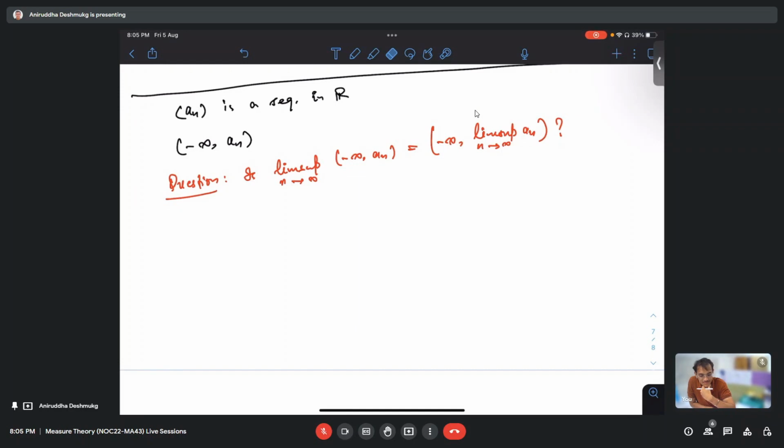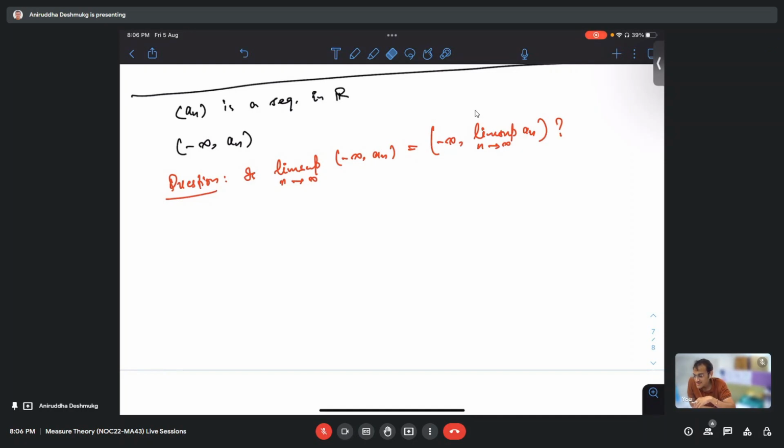And then if we take the intersection over all such n's, that will give us the infimum of the supremum on the right hand side, and so we'll get this equality. Okay, so your claim is that this is equal, right?